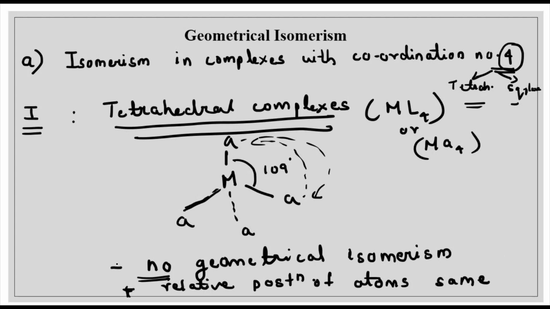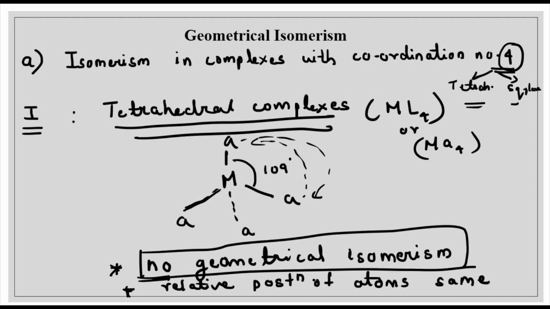The point to be noted is that in tetrahedral complexes, there will be no geometrical isomerism.